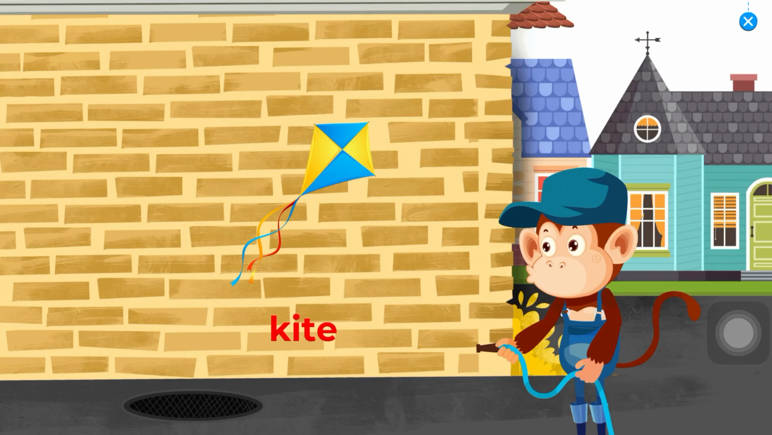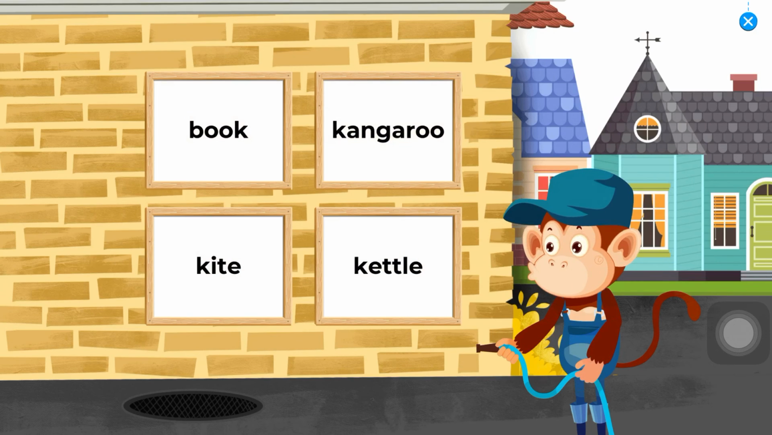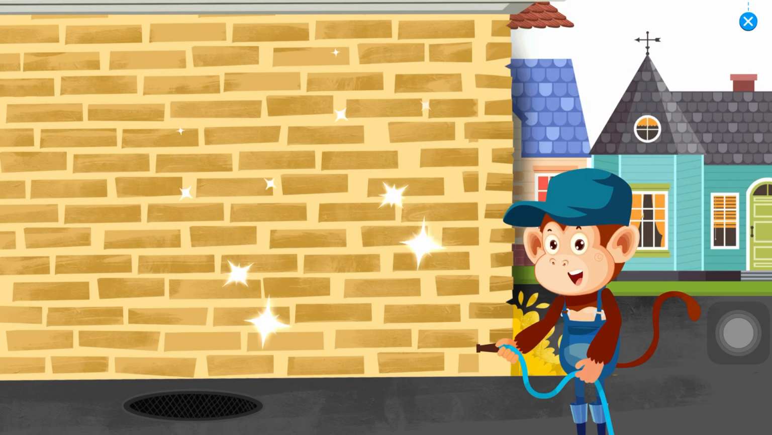Kite. Which picture shows kite? Good job. Tap on Kite. Good job. Yoo-hoo! The wall is clean. Thank you.